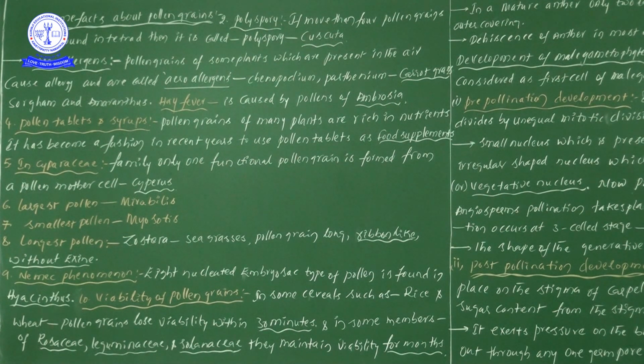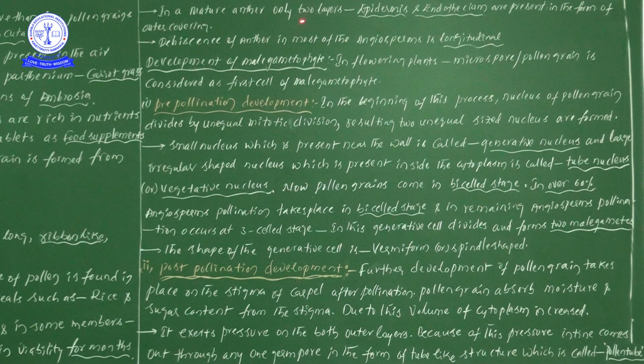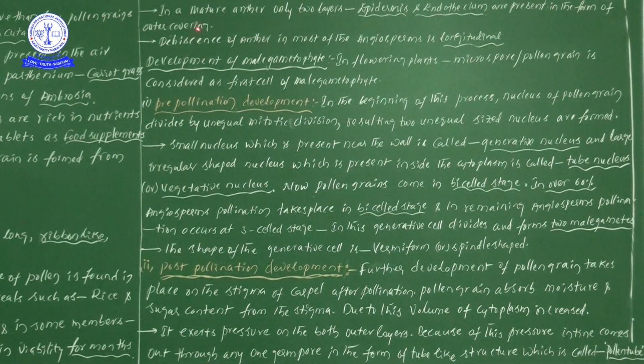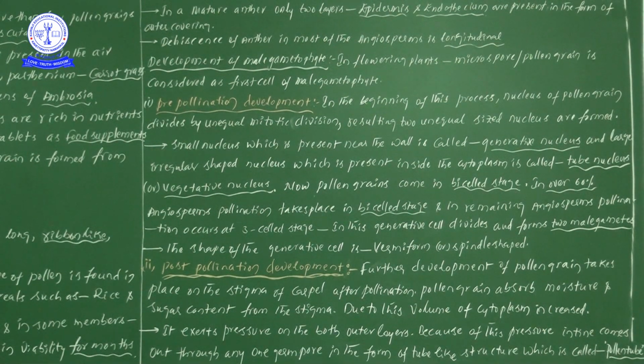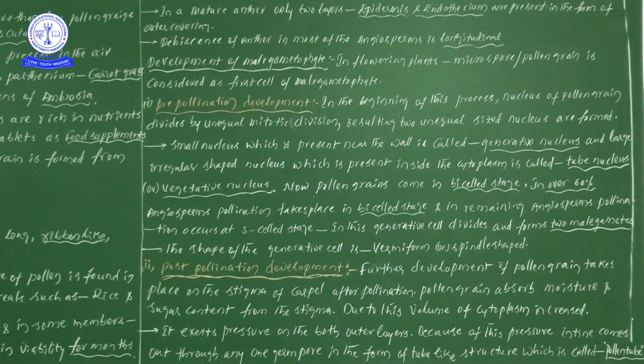Next one, in a mature anther only 2 layers. If you take an anther, epidermis is there, endothecium is there, middle layers are there, next tapetum is there, as we have seen. What is the point? Middle layers as well as the tapetum are disintegrated or absent in the matured anther.